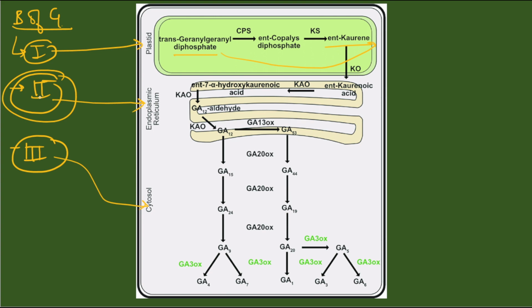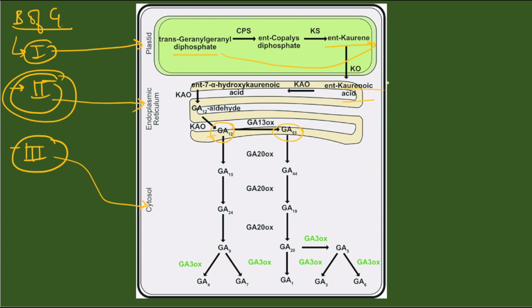ये स्टेज 2 में चला जाता है, where it starts as kaurenoic acid, that is kaurenoic acid से स्टार्ट होता है, and then gets converted into 2 subunits of गिबरेलिन्स, or you can say 2 subparts of गिबरेलिन्स, that is GA12 and GA53. It gets converted into GA12 and GA53.